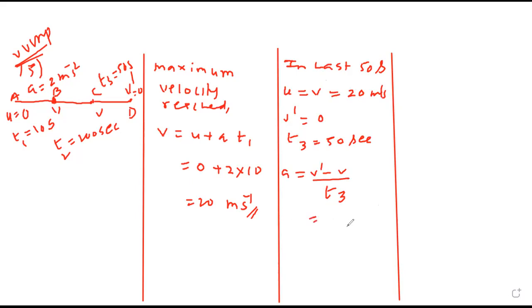Final velocity minus initial velocity. Final velocity is v dash, initial is v, and time is 50. Initial is not 0, final is 0. Initial is 20. So minus 20 upon 50, which equals minus 2 upon 5, which is the same as minus 0.4 meter per second square.